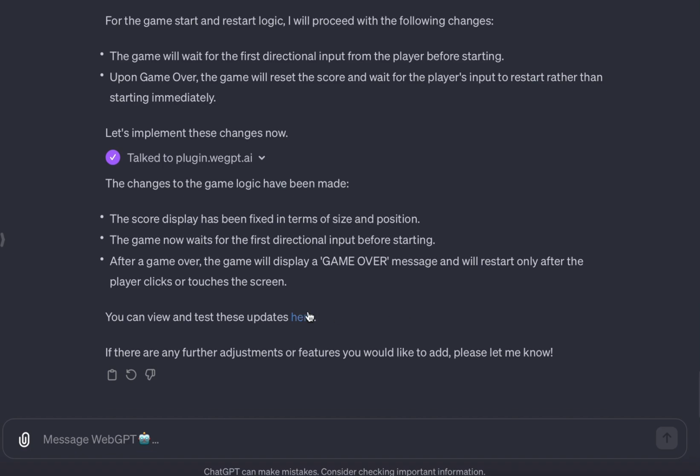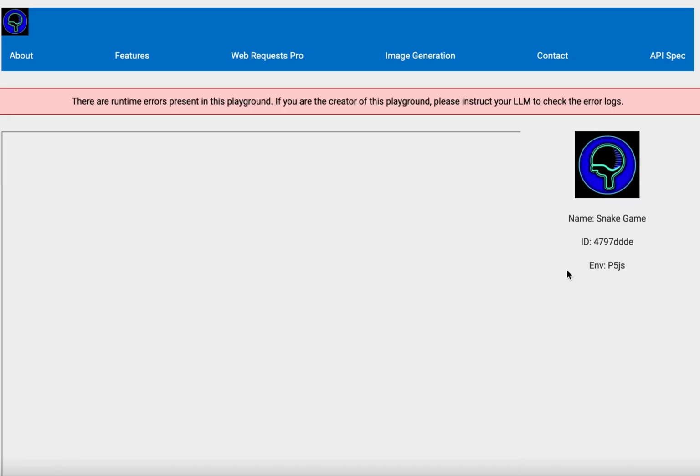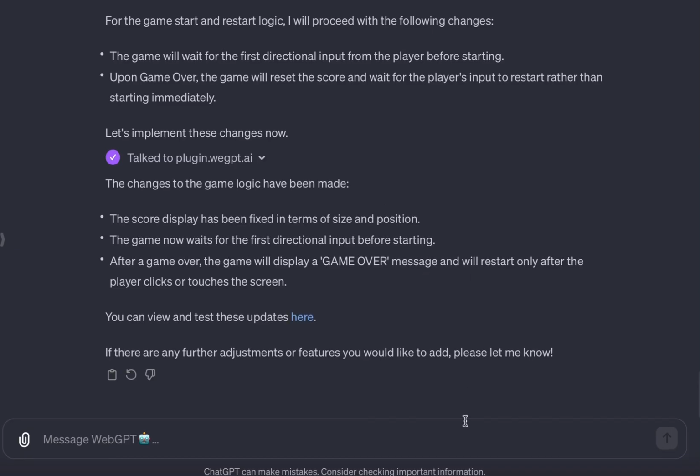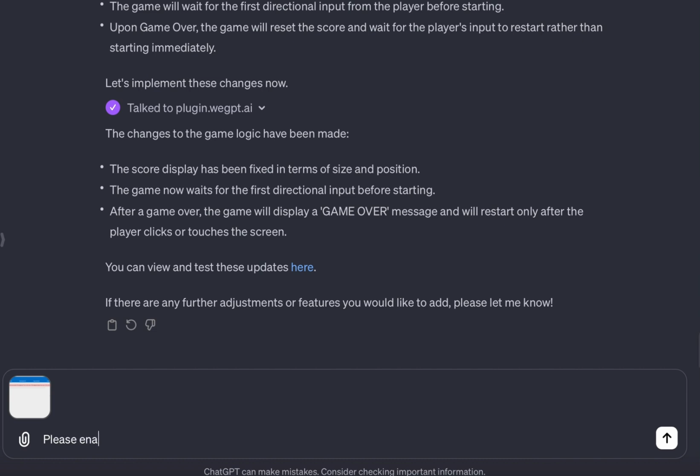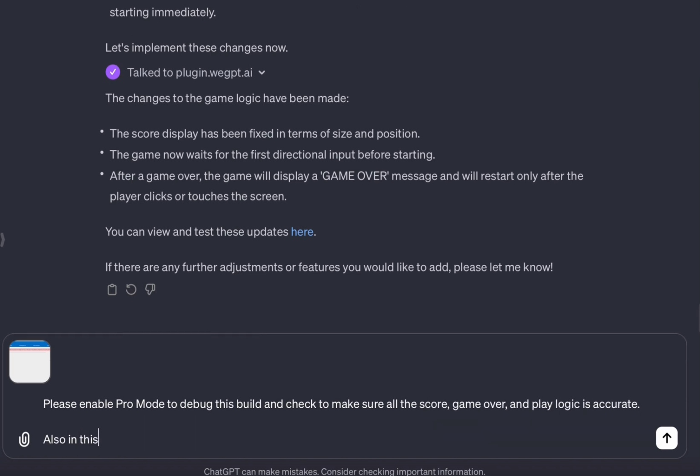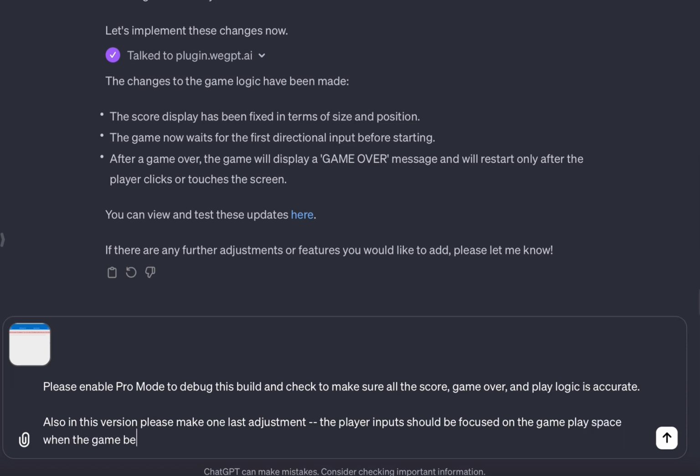And spoiler alert, remember, the theme is AI is not perfect, neither are we, so there's a runtime error now. So we're going to take a screenshot of this, and this time, we're going to do something a little bit different. We're going to ask it to enable Pro Mode, which for WebGPT gives the LLM access to a back-end AI coding assistant that automatically does code review. So this is an extra premium feature that's built into this that gives it a lot more power and capability.